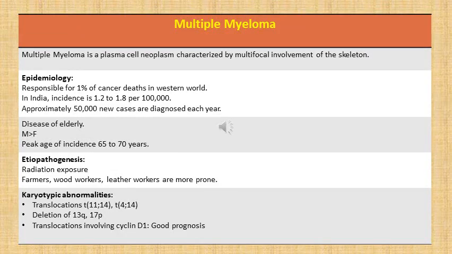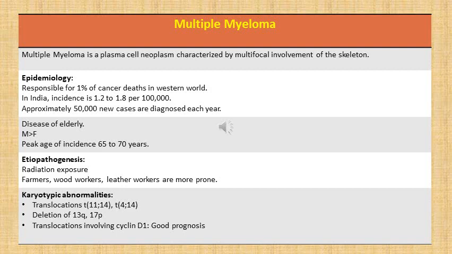We have discussed the defining criteria for MGUS, smoldering myeloma and multiple myeloma. The next few slides will be mainly limiting ourselves to multiple myeloma. So multiple myeloma is a plasma cell neoplasm which is characterized by multifocal involvement of the skeleton. So there is multifocal involvement, hence the term multiple myeloma.